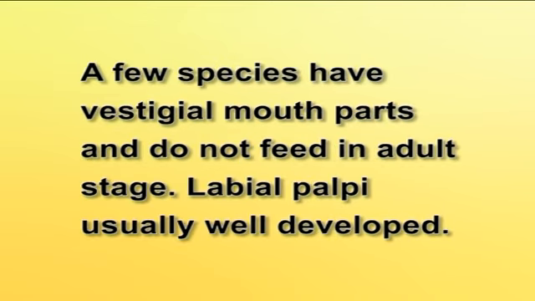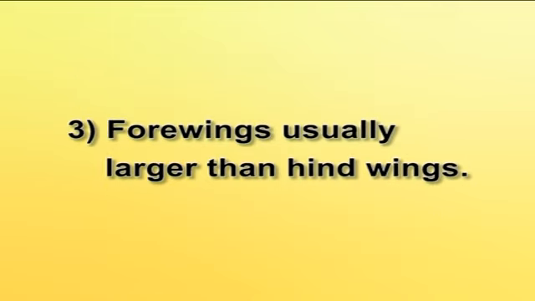Maxillary palpi small or lacking. Mandibles nearly always lacking except in one family, Micropterigidae. A few species have vestigial mouthparts and do not feed in adult stage. Labial palpi usually well developed. Forewings usually larger than hindwings.